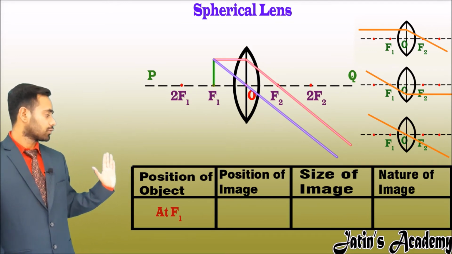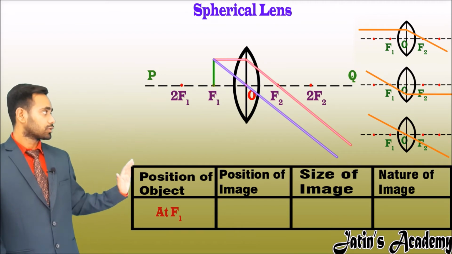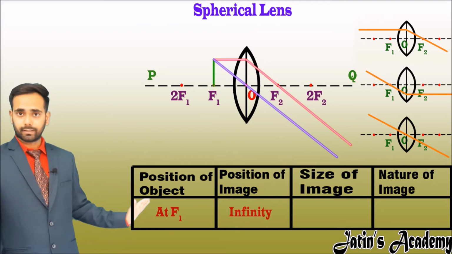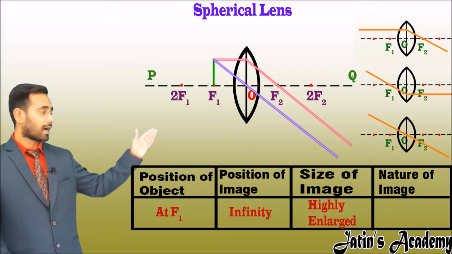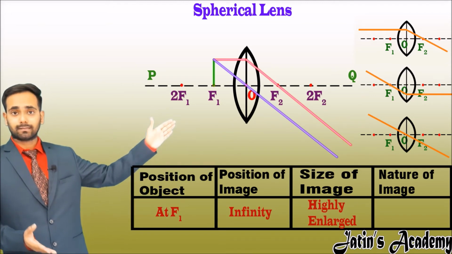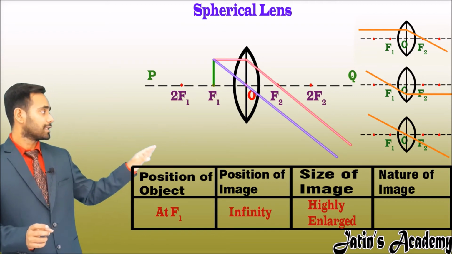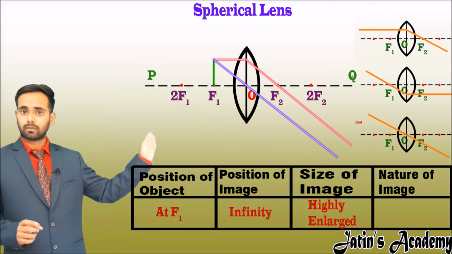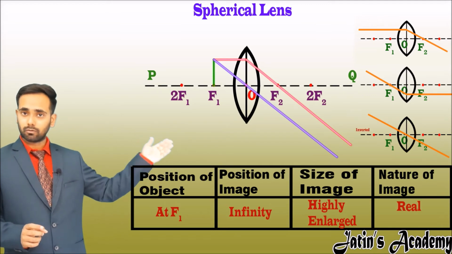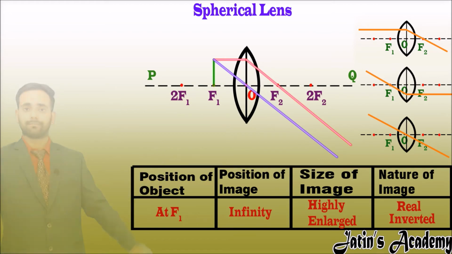So the position of the object is at f1. The position of the image is at infinity. The size of image is highly enlarged because when we meet infinity with principal axis, highly enlarged image is formed. And fourth is nature. Nature is image is formed on the right side, so real, and below the principal axis, so inverted. So nature is real and inverted.